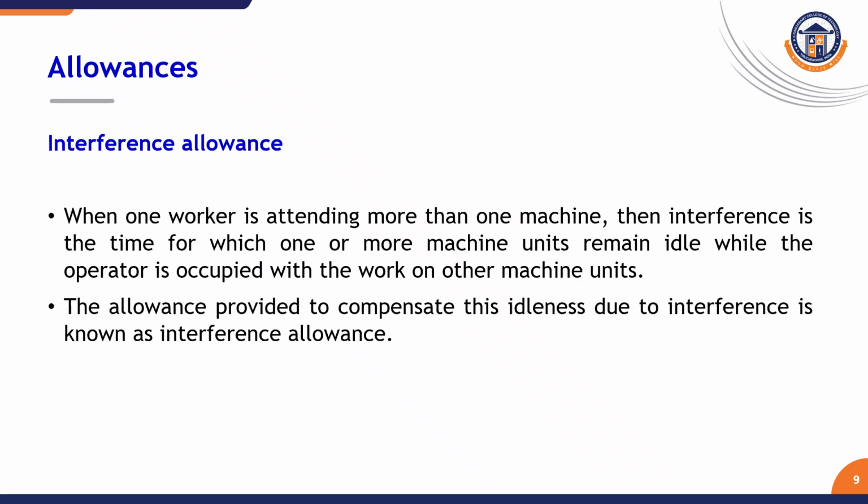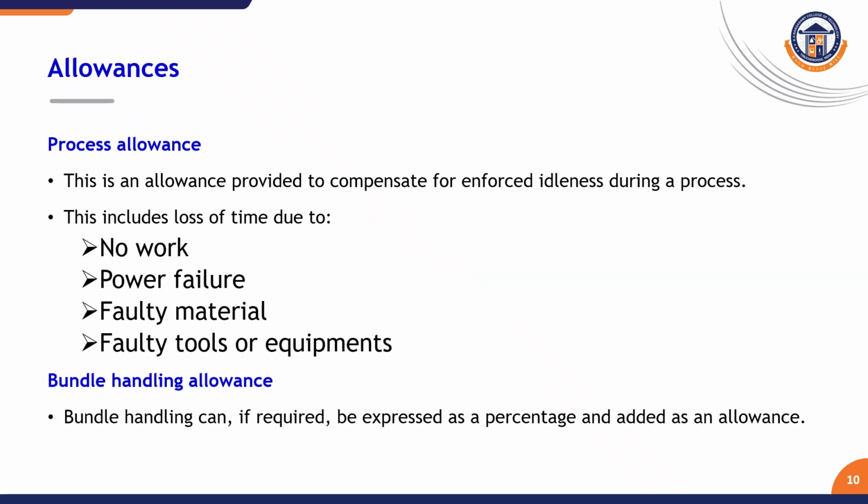Then interference allowance. When a worker is attending to more than one machine, interference is the time for which one or more machine units remain idle while the operator is occupied with work on another machine. This we clearly saw in the man versus machine multiple activity chart. Either the machine is idle or the worker is idle. That is called interference allowance, and a percentage is fixed for it. It is provided to compensate for this idleness due to interference. This is a little rare, but it is given when an operator works more than one machine.